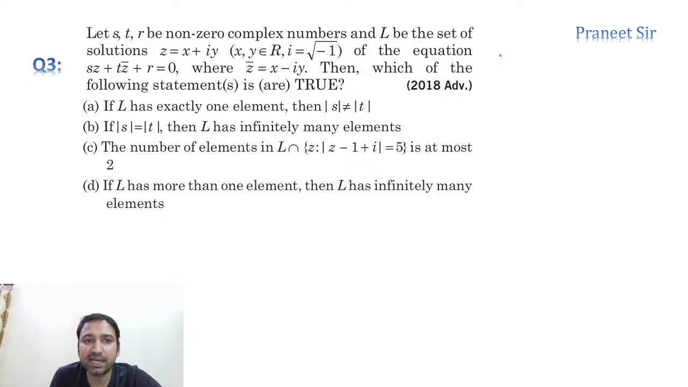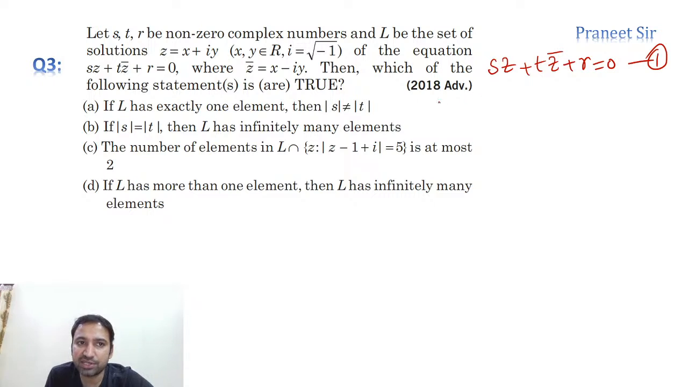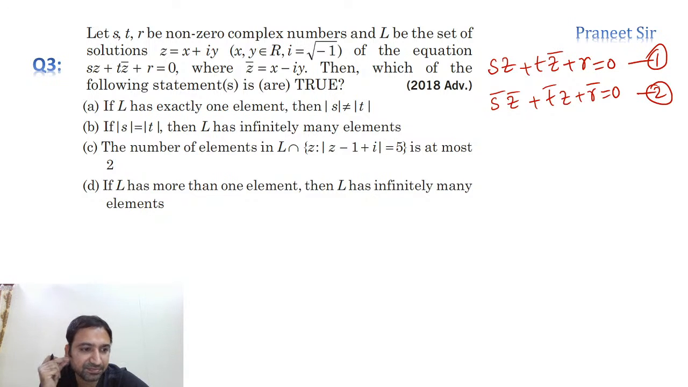Okay, so guys, let me tell you two equations. One equation is SZ plus TZ bar plus R is equal to 0. This is one equation. And another equation: apply conjugate on both sides. If you apply conjugate on both sides, S bar Z bar plus T bar Z plus R bar is equal to 0. This is the second equation. Can we solve these two equations, guys?